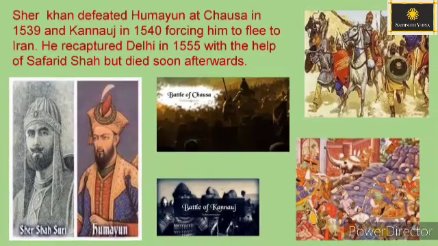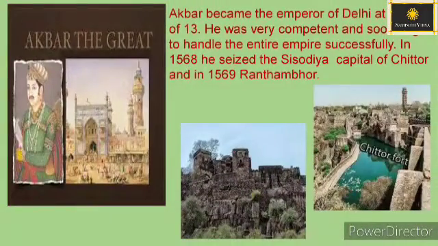Sher Khan defeated Humayun at Chausa in 1539 and Kannauj in 1540, forcing him to flee to Iran. He recaptured Delhi in 1555 with the help of Safavid Shah but died soon afterwards. Akbar became the emperor of Delhi at the age of 13. He was very competent and soon began to handle the entire empire successfully.